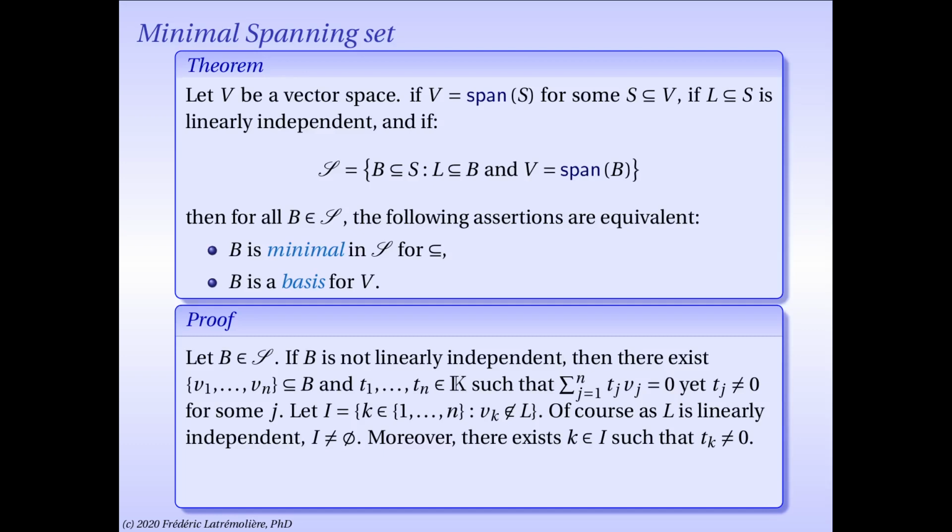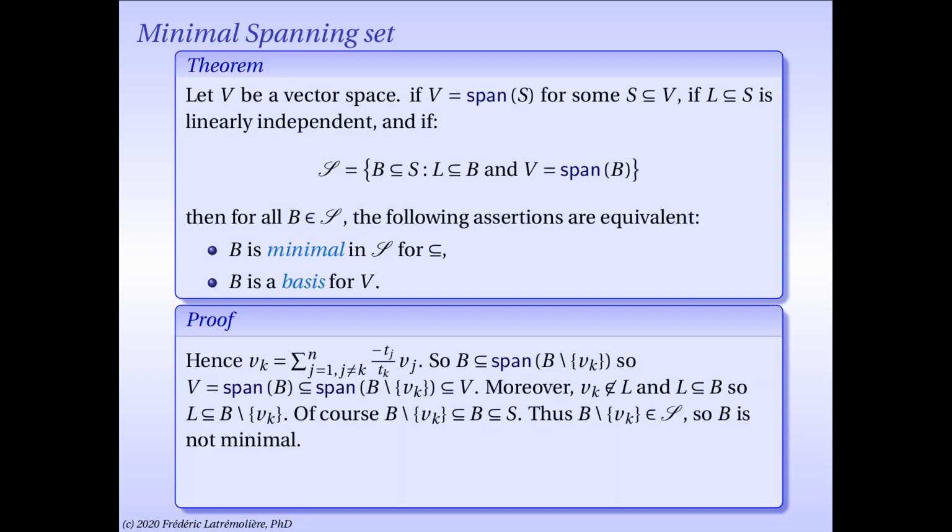For the same reason, in fact, there must be a k element of this I, so that t sub k is not 0, because if for every k in I, t sub k is 0, then your linear combination t1 v1 plus etc. plus tn vn is really a linear combination, again, of vectors in L. Those that are not in L have 0 in front of them as a coefficient, and so they don't really contribute. And again, by linear independence, that linear combination cannot be 0 unless all the coefficients are 0, which we assumed here is not the case.